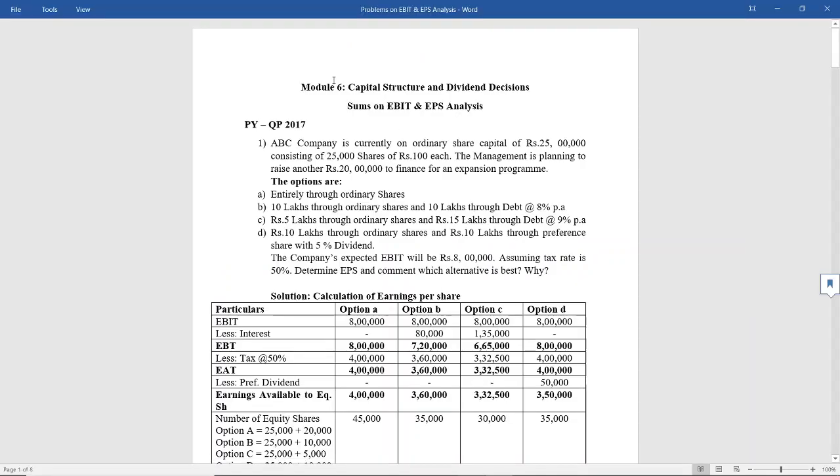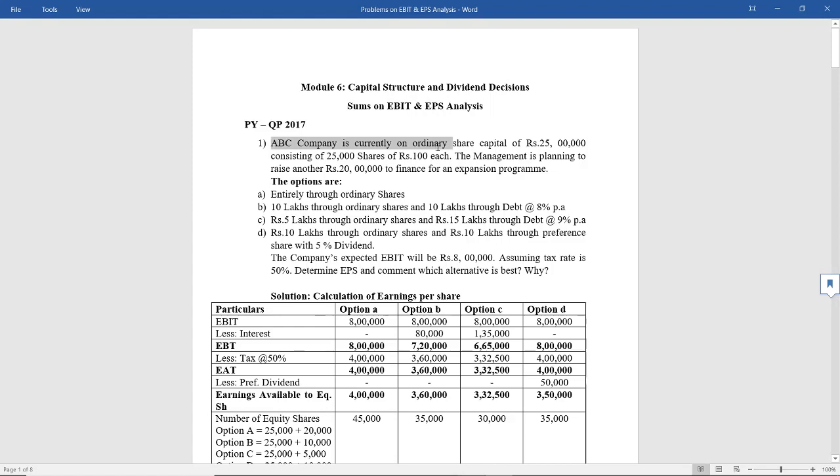Okay. So we are dealing with module 6, that is capital structure and dividend decisions. Today we will be seeing sums on EBIT and EPS analysis. Whatever sums I have taken in this video lecture are from previous years' question papers. So from the 2017 question paper, we have this particular sum. Let me just read the sum.